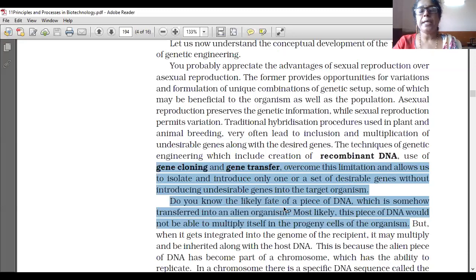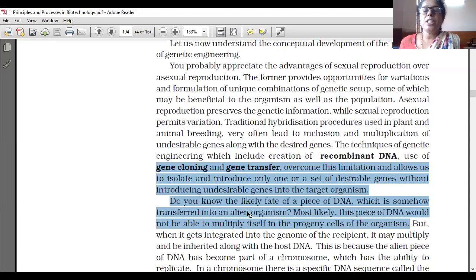Do you know the likely fate of a piece of DNA which is somehow transferred into an alien organism? Alien means foreign organism, another organism.